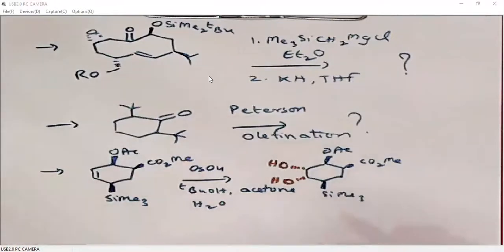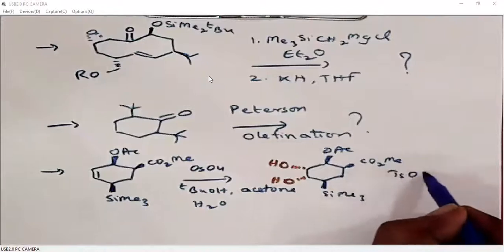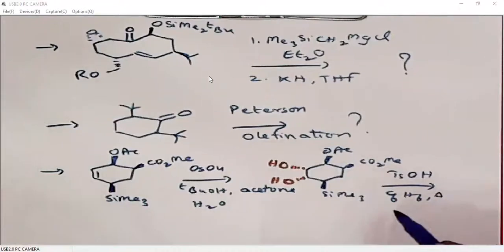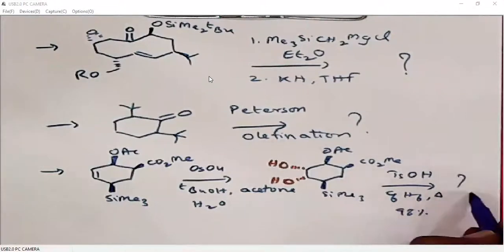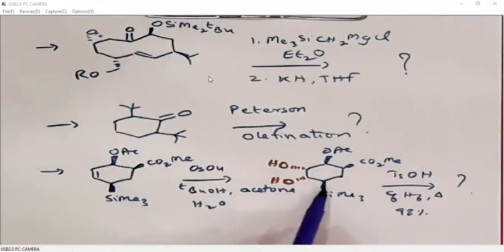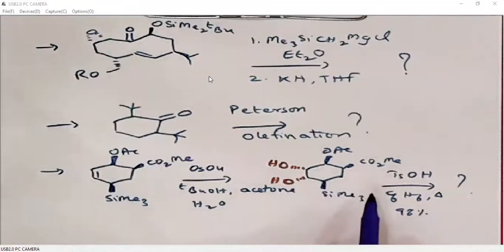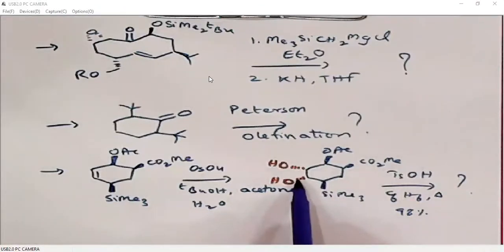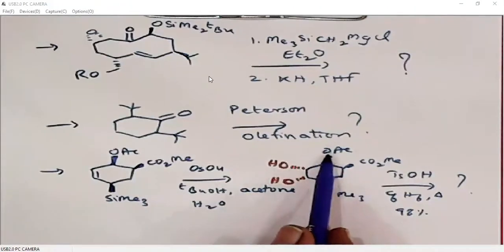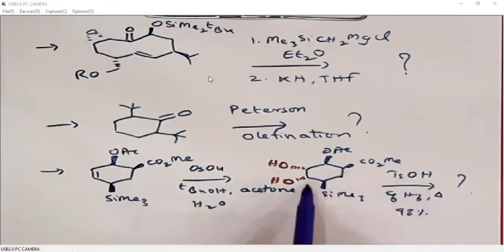Then when we treat this with an acid, what will happen under acidic conditions? See, we have a hydroxy group and a silicon group alpha to each other. Then under acidic conditions, it undergoes dehydration followed by olefination. So a double bond occurs between these two carbons. This protecting group OAc will not be affected under these conditions. Okay, so a double bond will be generated here.